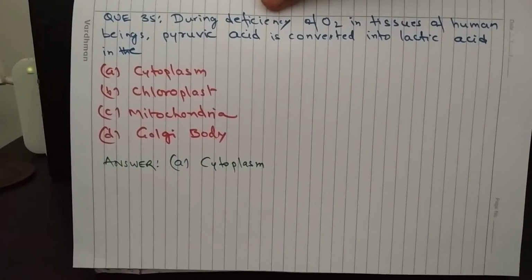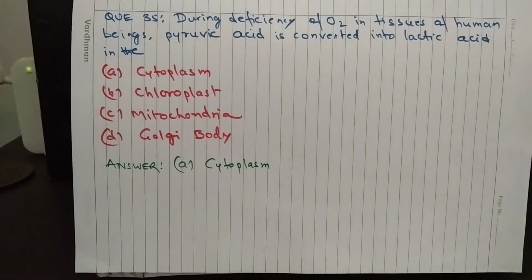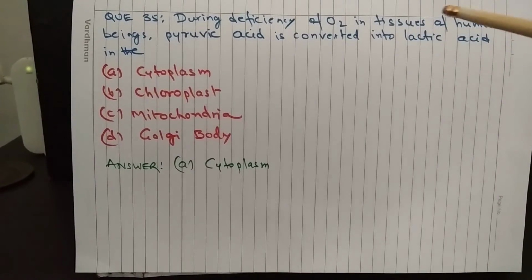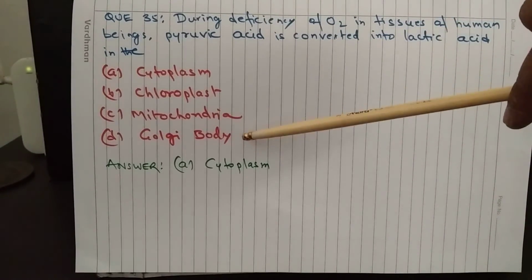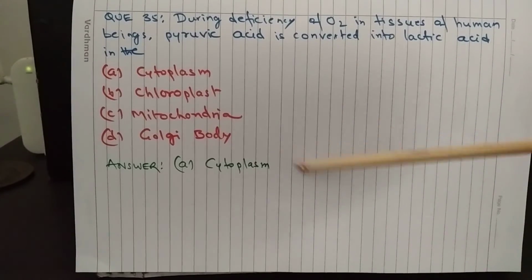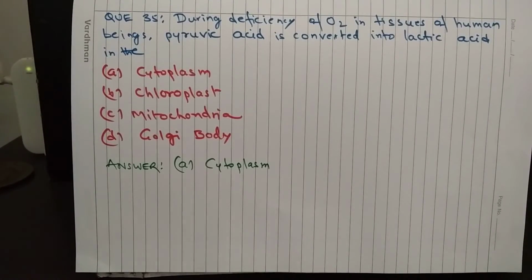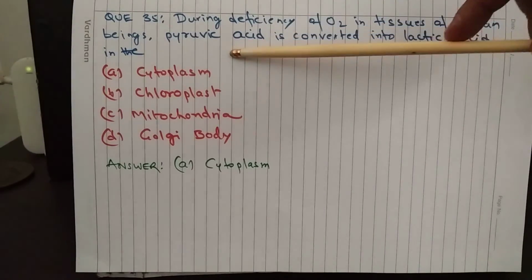Question 35. During deficiency of oxygen in tissues of human being, pyruvic acid is converted into lactic acid in A. Cytoplasm, B. Chloroplast, C. Mitochondria, D. Golgi body. Answer is A. Cytoplasm. Pyruvic acid gets converted into lactic acid because of anaerobic respiration, and anaerobic respiration always takes place in cytoplasm.